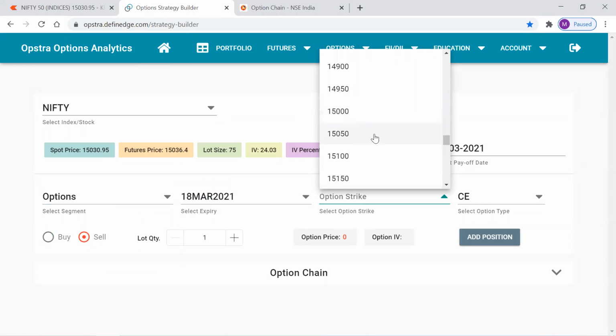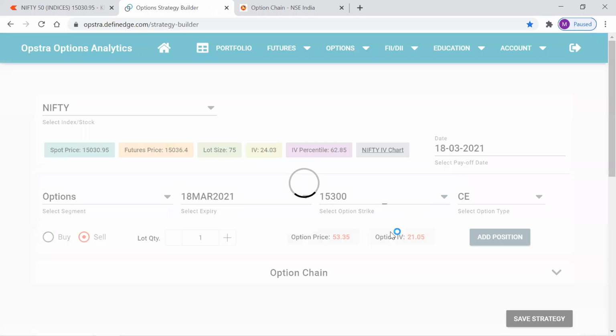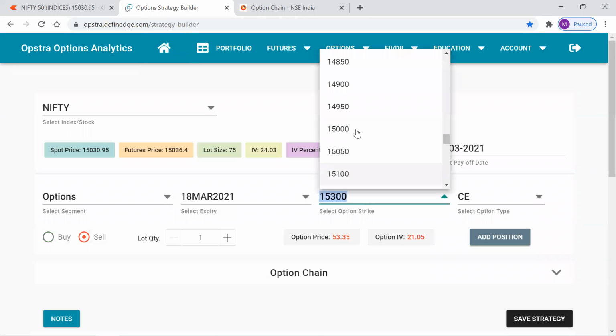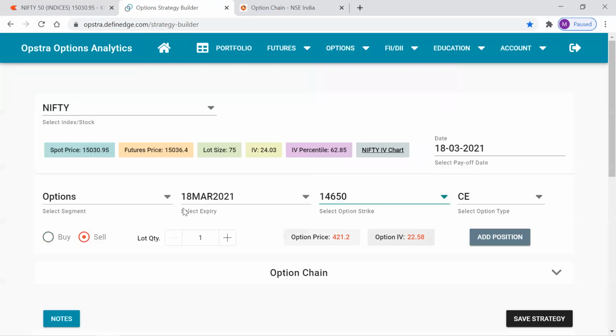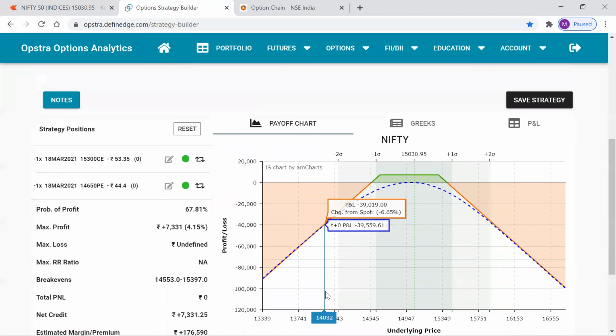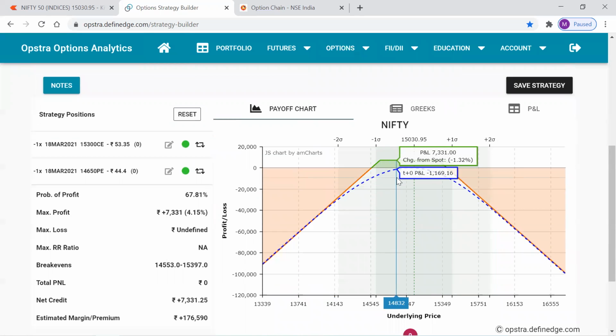So I'll sell the 15,300 call, which is out of the money, and the 14,650 put option. So what I did, I have sold an out of the money call option and an out of the money put option.